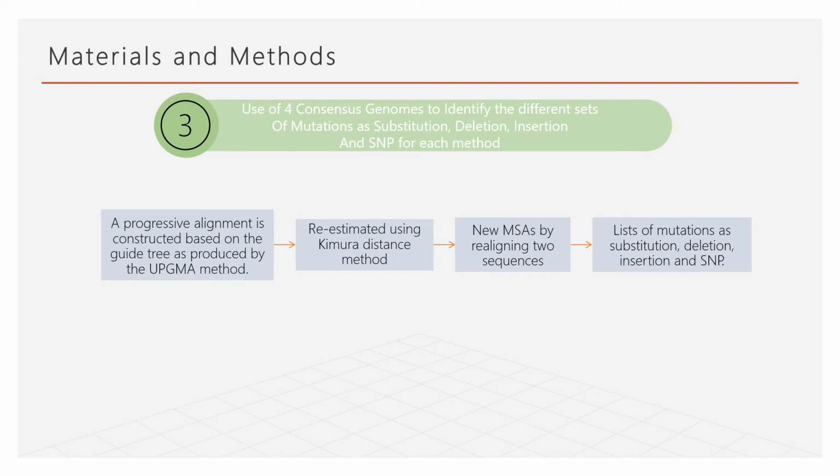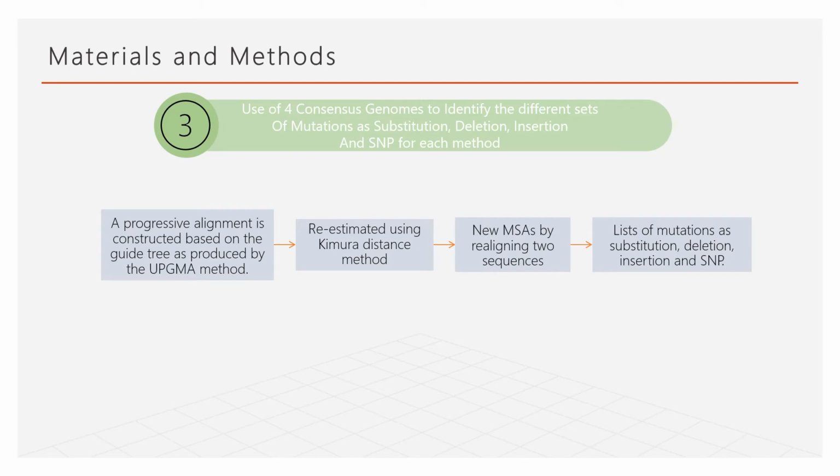This initial tree is re-estimated using the Kimura distance method. Then the UPGMA method is used to produce a new guide tree, which creates a second MSA. The new MSA is finally created by realigning the two sequences created previously. These four techniques were used to align, and using these aligned sequences, they identify the mutations in Indian virus sequences.